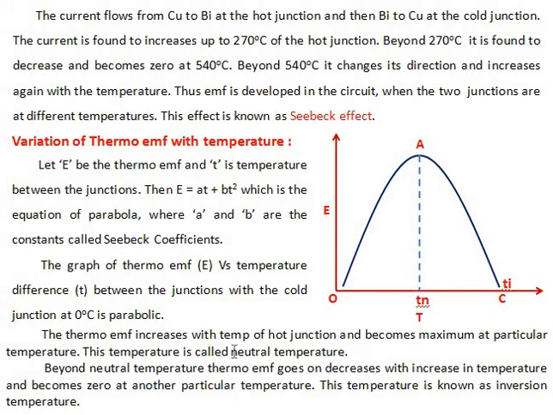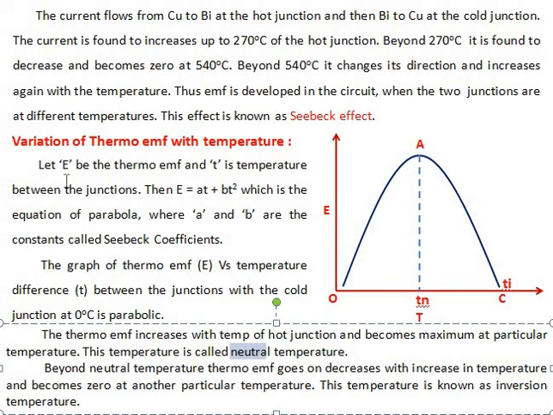Beyond the neutral temperature, thermo EMF goes on decreasing with increase in temperature. If you increase the temperature further, the thermo EMF decreases and reaches 0 at another particular temperature. This temperature is known as the inversion temperature or temperature of inversion.